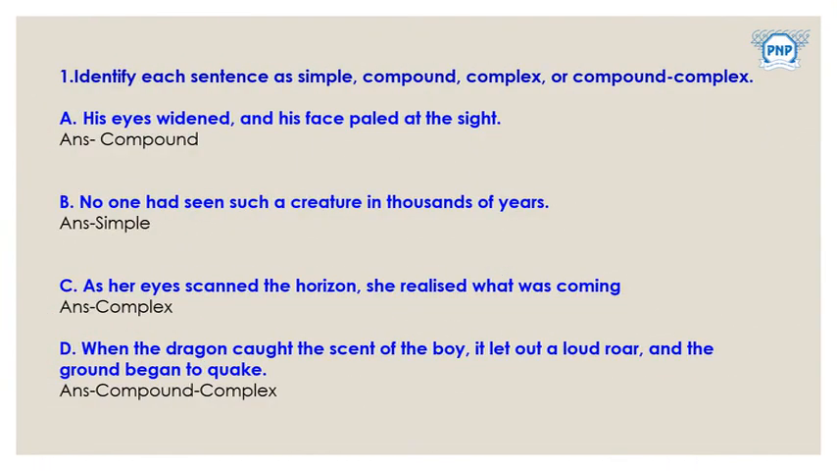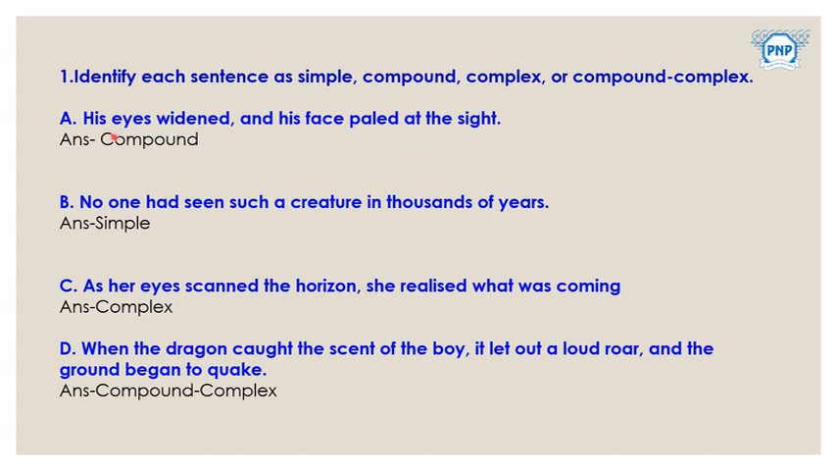So the first question was, his eyes widened and his face paled at the sight. What we have to do is identify each sentence as a simple, compound, complex or compound-complex sentence. We have to just identify whether the sentence is simple, compound, complex or compound complex. His eyes widened and his face paled at the sight.